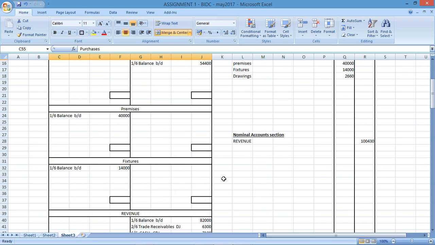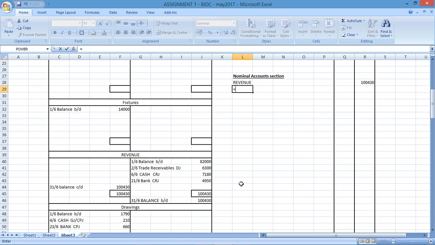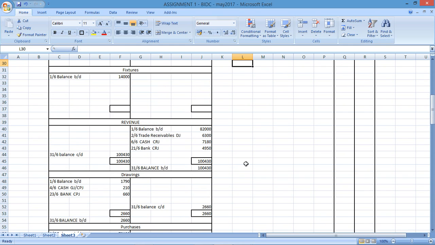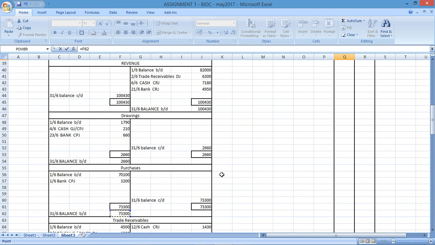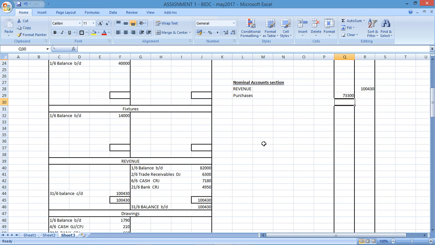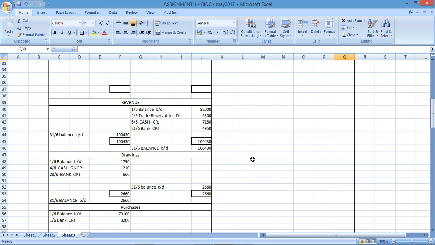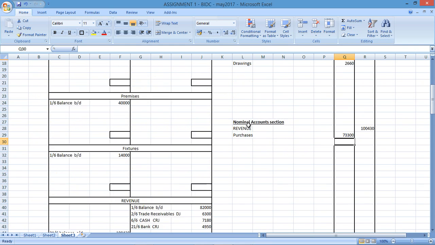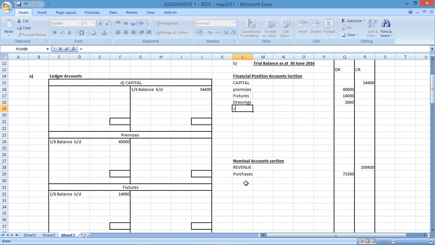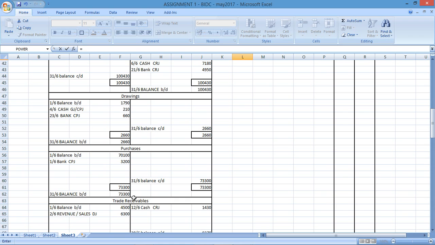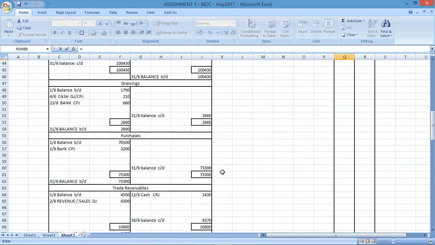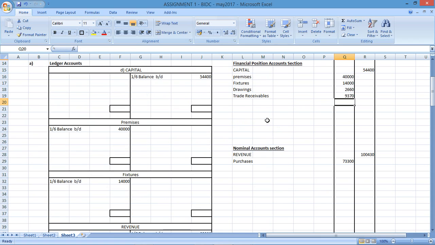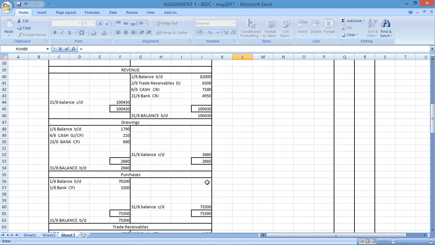What's next? After drawings, I have purchases. Purchases would be part of nominal because it would be seen as an expense. Purchases of stock. That would be a periodic system. Okay, see later if you haven't covered the theory. Perpetual and periodic. Then you've got trade receivables. Trade receivables will go here. Financial position. Trade receivables will have a debit. Where's my debit for trade receivables? There's my debit. Then I've got bank.